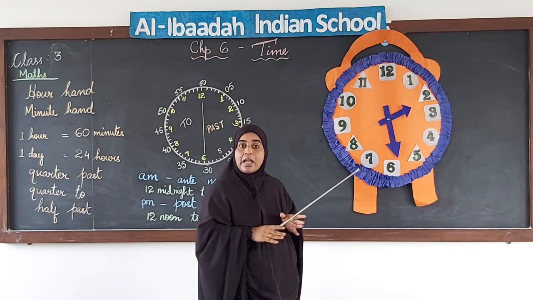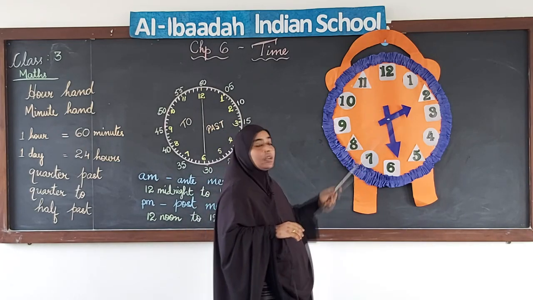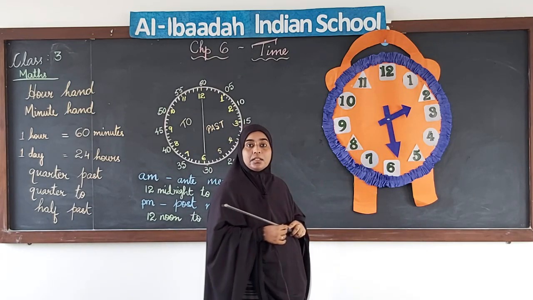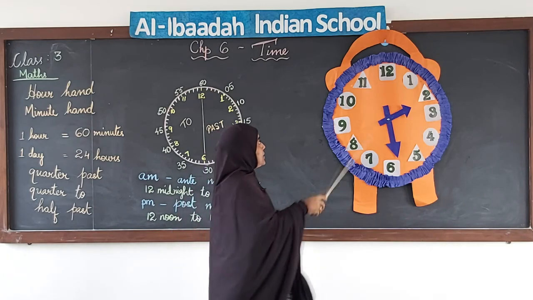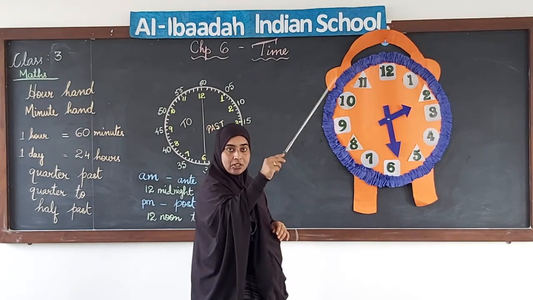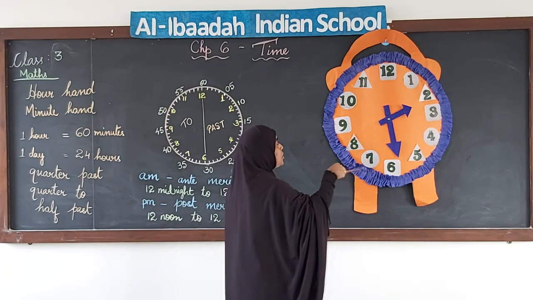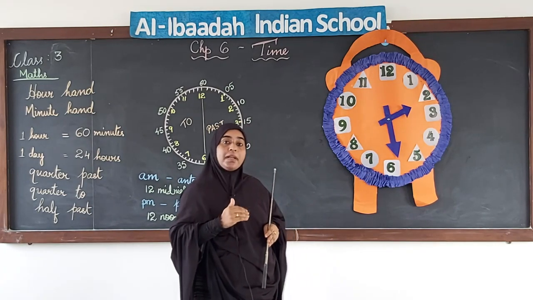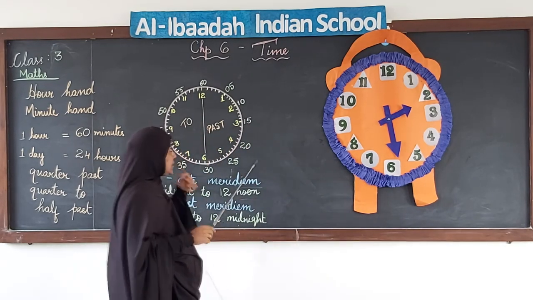But if we do not have a second hand, it does not matter, still we can read the time. But without these two hands, it is not possible to read the time. So, the hour hand and minute hand are the important hands that we need to know to read the time. Other than that, you can see there are numbers on the face of the clock. On the face of the clock, we can see the numbers from 1 to 12. Now, these numbers will take different values depending on which hand is pointing at them. Let us try to understand that.